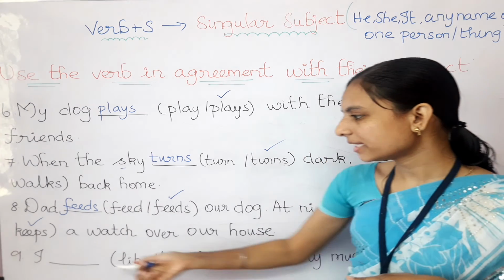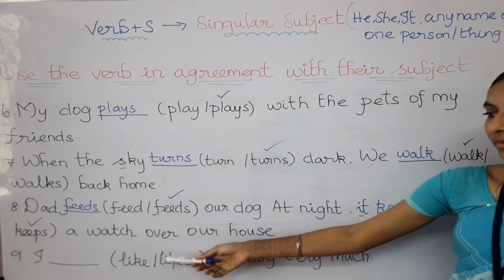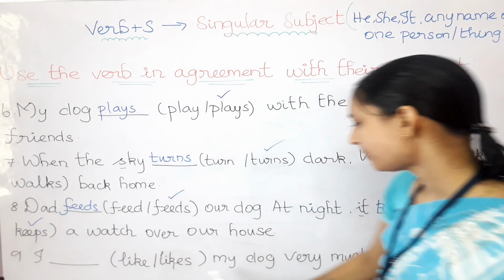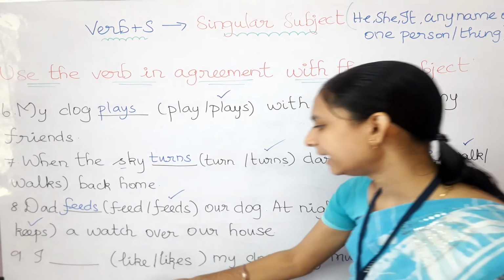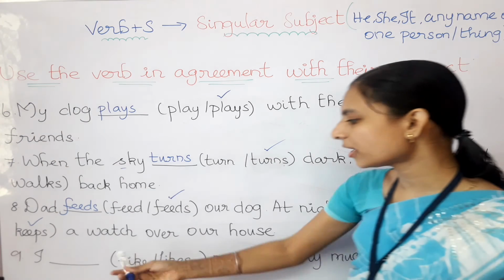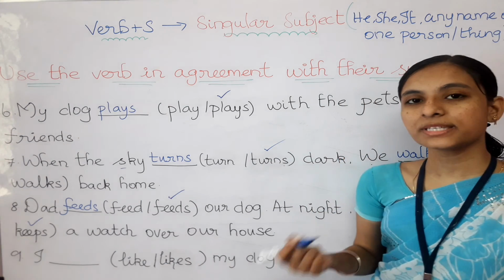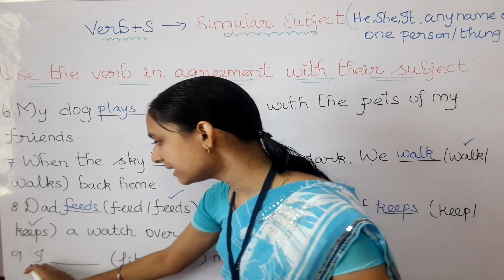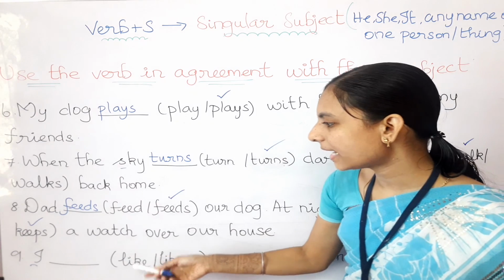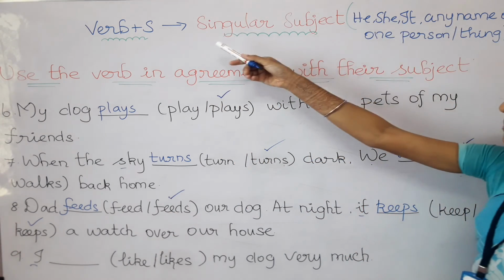Okay, so let's go for the ninth one. We'll see can you fill this dash or not. Okay, I dash my dog very much. I like or likes. I like my dog very much, or I likes my dog very much. What do you need to see first? Yes, first you need to check the subject. Here the subject is I. For the subject I, do we add s?